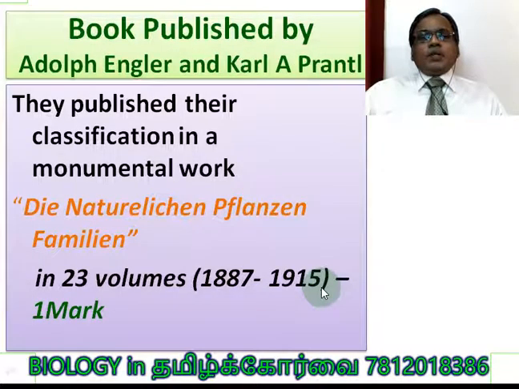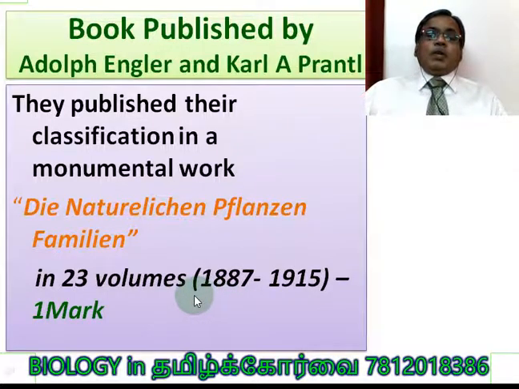They published their classification in a monumental work called Die Natürlichen Pflanzenfamilien, in 23 volumes between 1887 and 1915. This can be asked: what is the publication of Adolf Engler and Karl Prantl? One more question: Die Natürlichen Pflanzenfamilien.